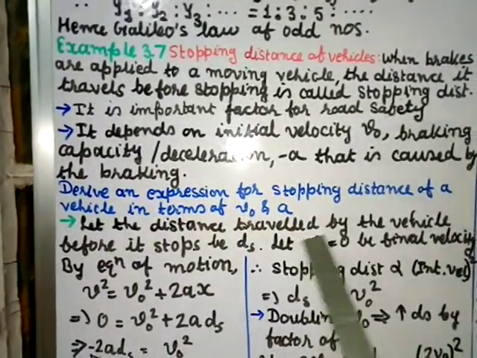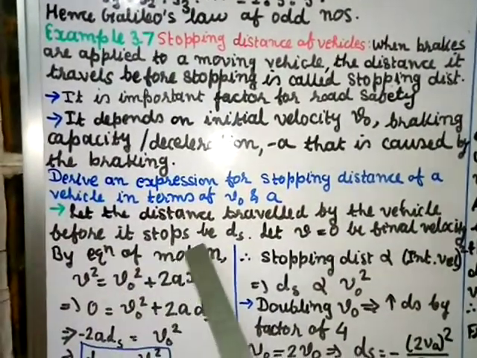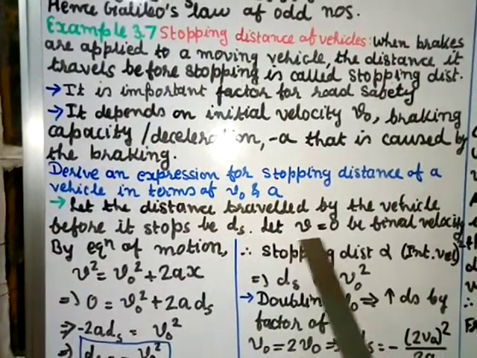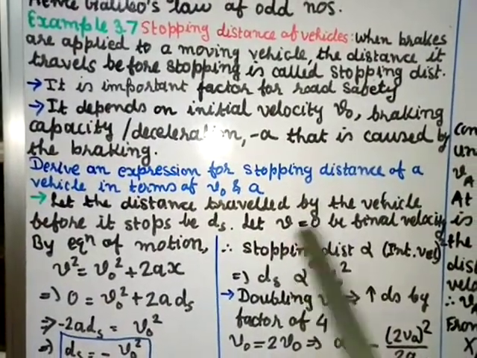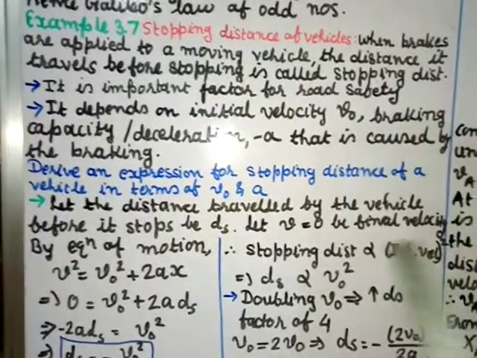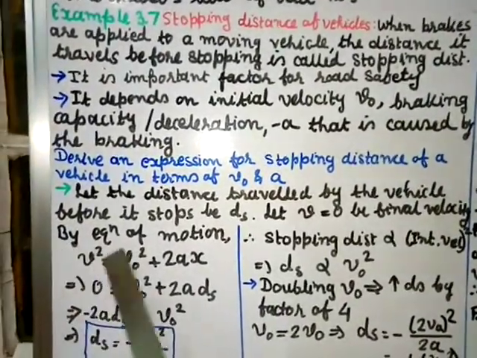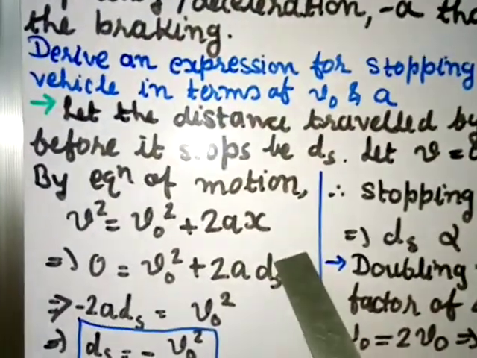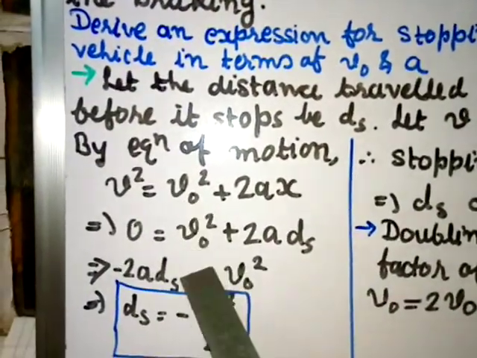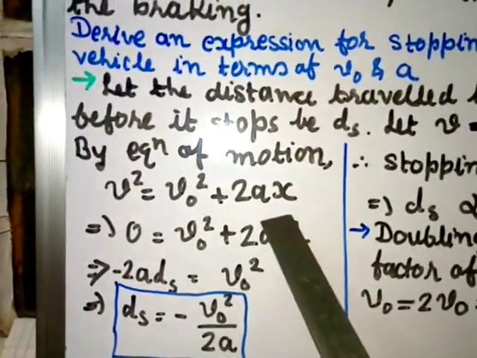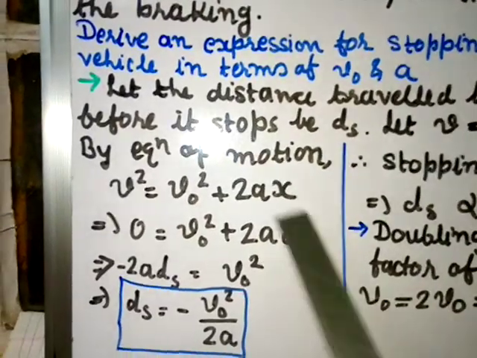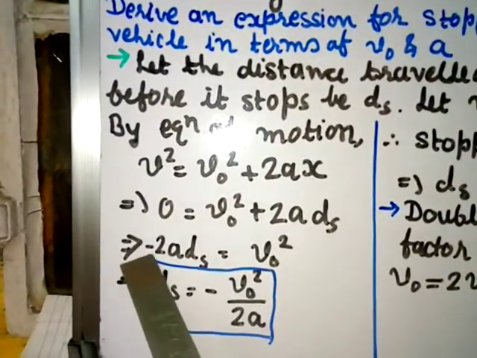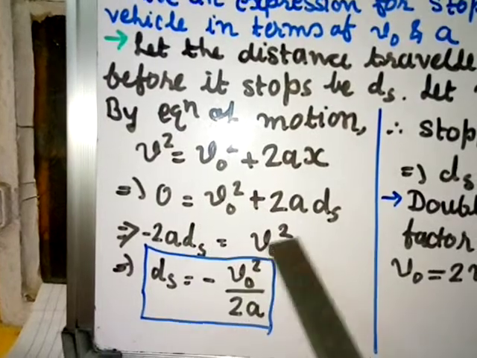Let the distance traveled by the vehicle before it stops be ds. Let v equal to 0. This is the final velocity because we are applying the brake, so it will stop. By the equation of motion, v square is equal to v naught square plus 2ax. v is 0, v naught square as it is, plus 2a, and x we are taking as ds. This value transferred over here becomes minus 2a ds equal to v naught square.